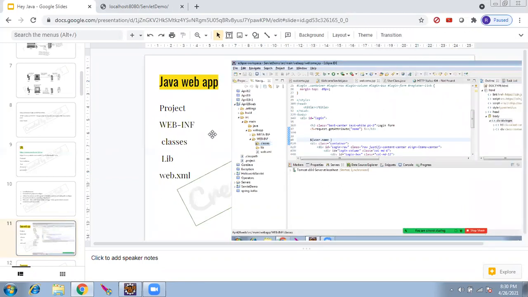We have the project. Inside the project, we have the WEB-INF. When I say project, the src is different. You just focus on the webapp. Only the webapp structure we are seeing. META-INF is something different. I'll come to it later. WEB-INF, classes, lib, web.xml. So these are the 4 things which are mandatory.